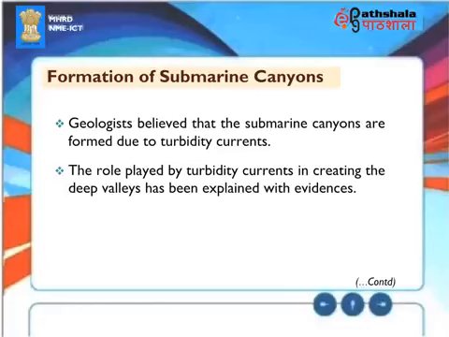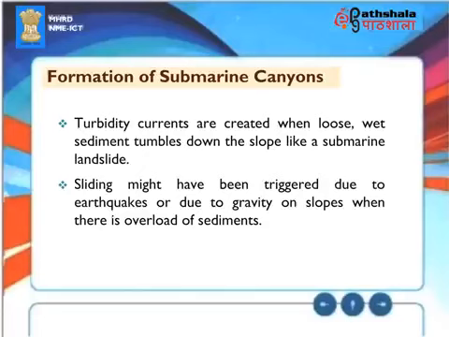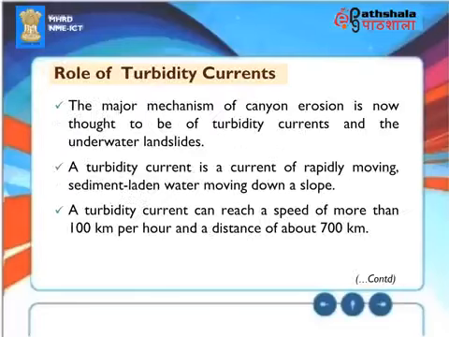Geologists believed that the submarine canyons are formed due to turbidity currents. The role played by turbidity currents in creating the deep valleys has been explained with evidences. Turbidity currents are created when loose, wet sediment tumbles down the slope like a submarine landslide. Sliding might have been triggered due to earthquakes or due to gravity on slopes when there is an overload of sediments.